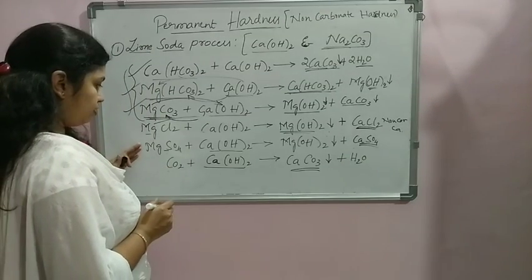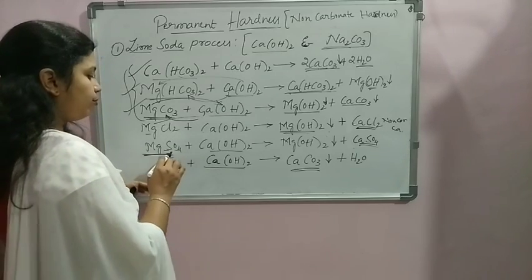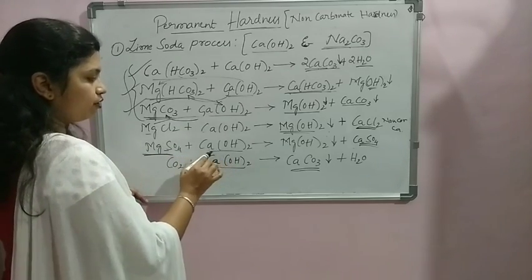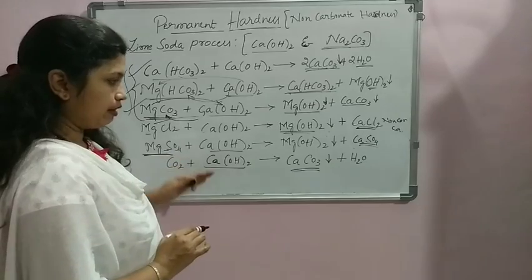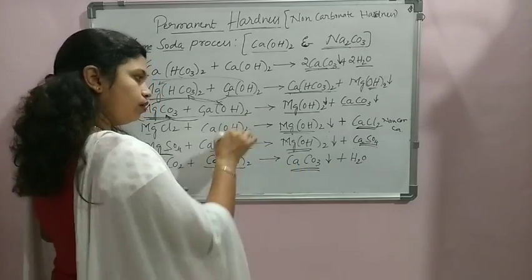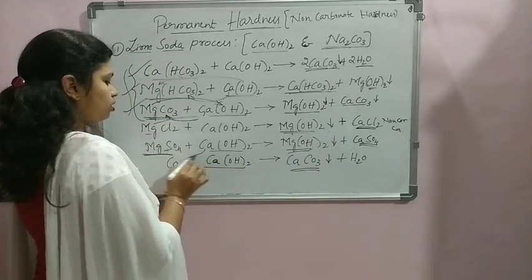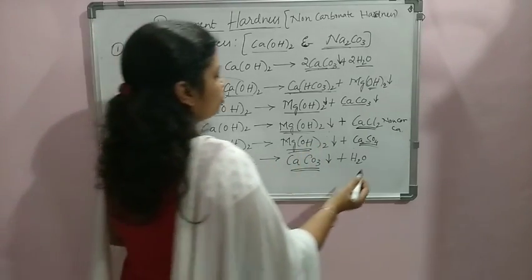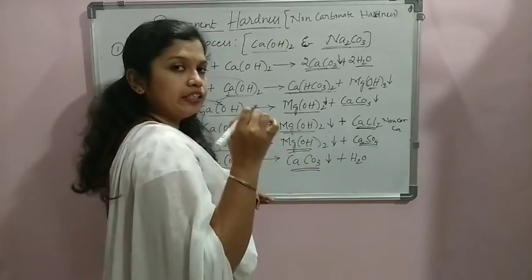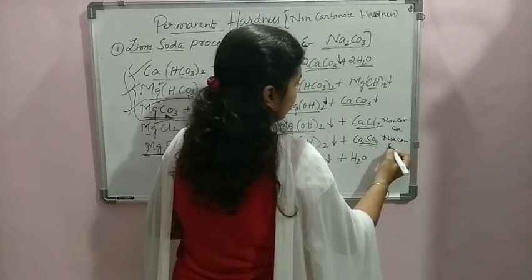Next we are considering the non-carbonate hardness of magnesium, that is magnesium sulfate. Magnesium sulfate again reacts with calcium hydroxide, that is lime, and gives rise to Mg(OH)2, similar to the previous reaction, which readily settles to the bottom, and Ca now combines with SO4, that is calcium sulfate. Calcium sulfate is again a non-carbonate hardness of calcium.